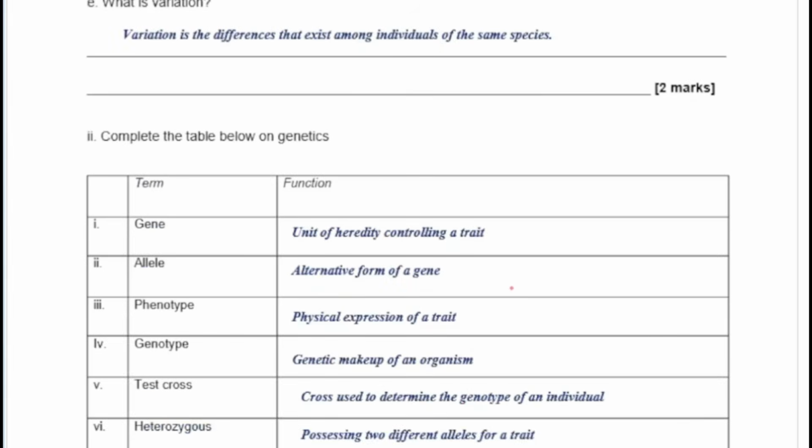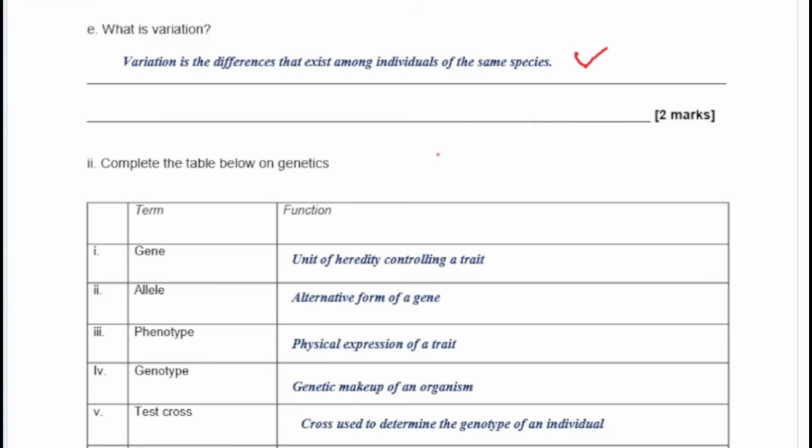Okay, and then finally, what is variation? Variation is the differences that exist between individuals of the same species, right? So some can be tall, some can be short, some can be fat, some can be slim, some can be fair. Basically, these are all variations between individuals of the same species. So you have these terms on genetics, very important. Please go ahead and read genetics, read questions, learn how to carry out all those Mendelian crosses in genetics, because they might come in your exams.